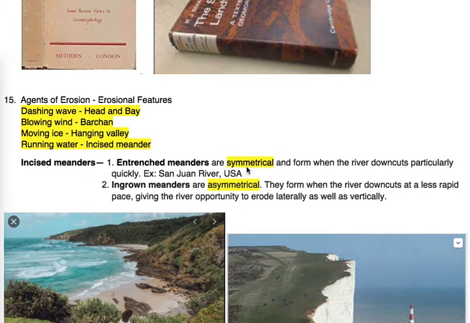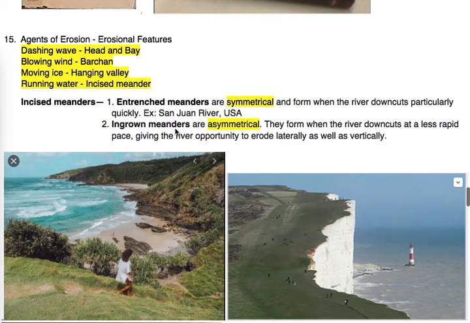Why is an entrenched meander symmetrical? Because the water moves swiftly and has no time to cut sidewise. It only cuts downwards, so it makes meanders symmetrical. And an ingrown meander is asymmetrical because water moves less rapidly, meaning slowly, so it has time to erode sidewise and downward. I mean it cuts horizontally and vertically. So ingrown meanders are asymmetrical.